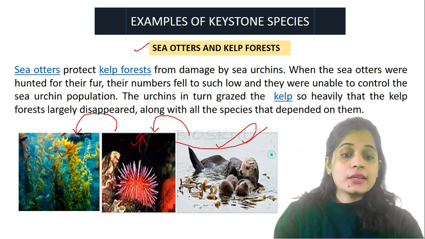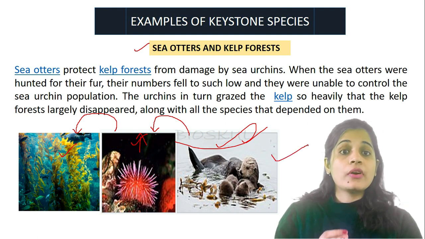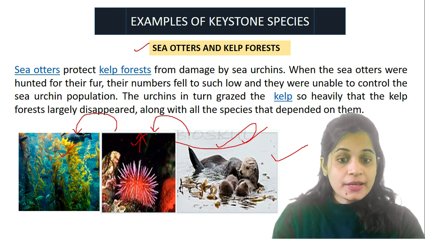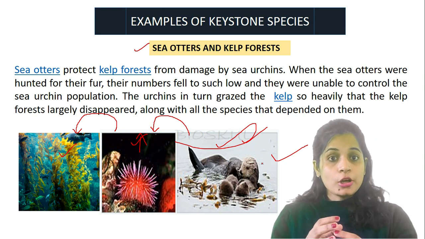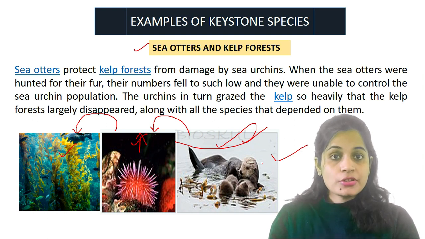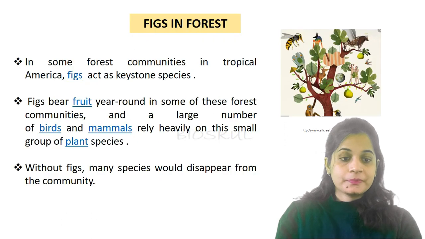That's why the sea otter plays the role of a keystone. If the sea otters are present in this ecosystem, then they will control the number of sea urchins and in turn the kelp forest will also be maintained.